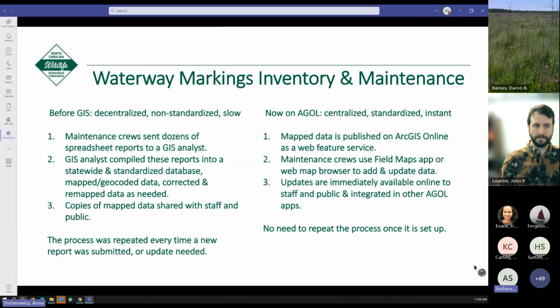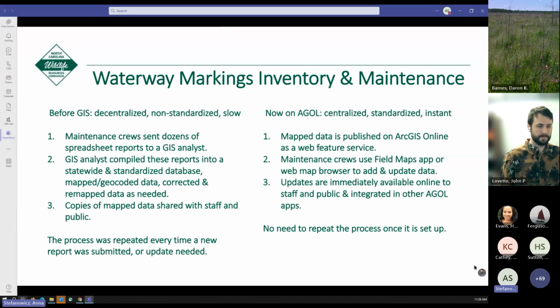A significant change took place in tracking navigational markers or buoys a few years ago. Before GIS, maintenance crews in the field sent dozens of spreadsheet reports to a GIS analyst, and these reports had to be compiled into one statewide standardized database.